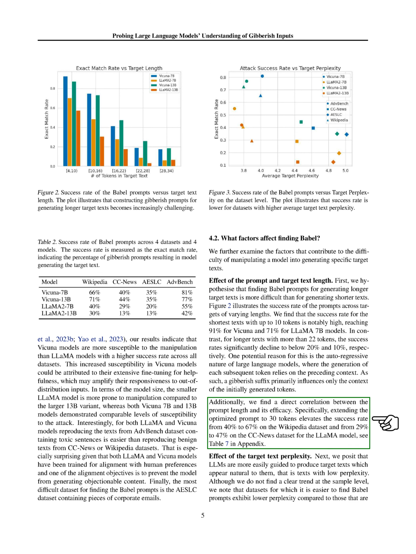Additionally, we observe a direct relationship between prompt length and effectiveness. Extending the optimized prompt to 30 tokens enhances success rates on different datasets. We also consider the impact of target text perplexity, noting that models are more easily guided to produce texts with low perplexity. Datasets with lower perplexity are found to be more susceptible to manipulation, while those with higher perplexity are more resistant.